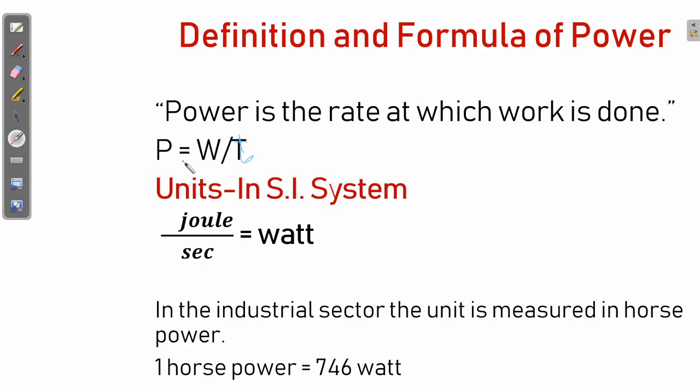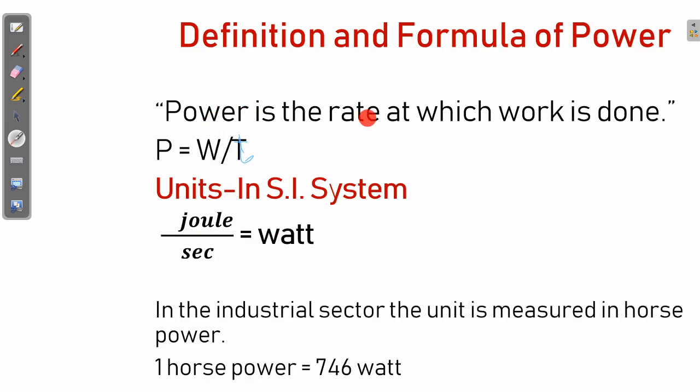Then what is the unit of power? In the SI system, the formula is work upon time. The unit of work in the SI system is joule, and the unit of time is second. So the unit of power is joule per second, and this is called the watt.